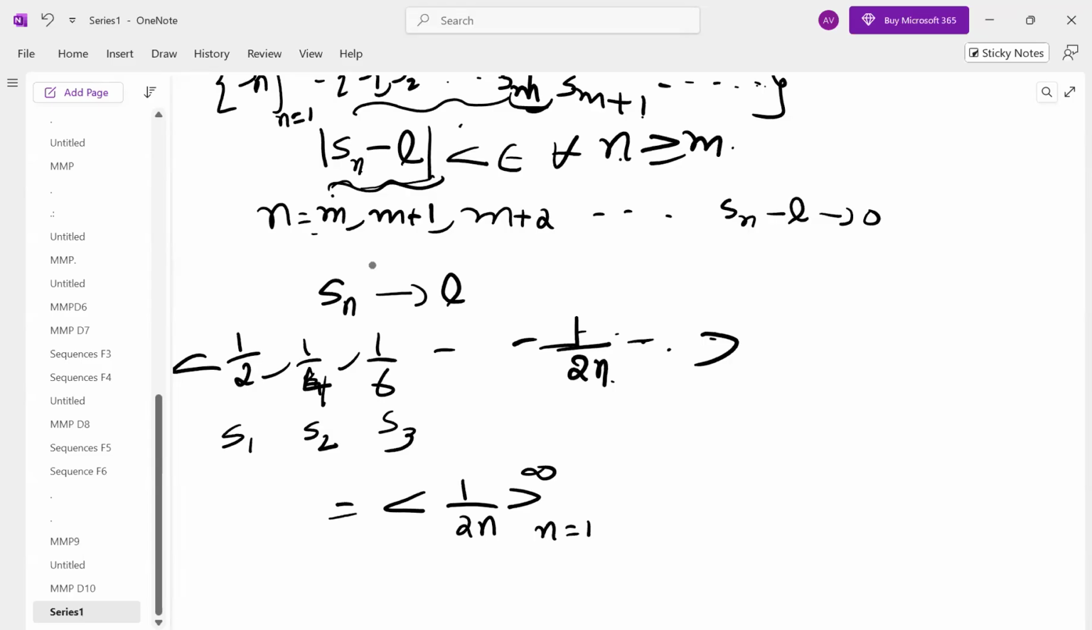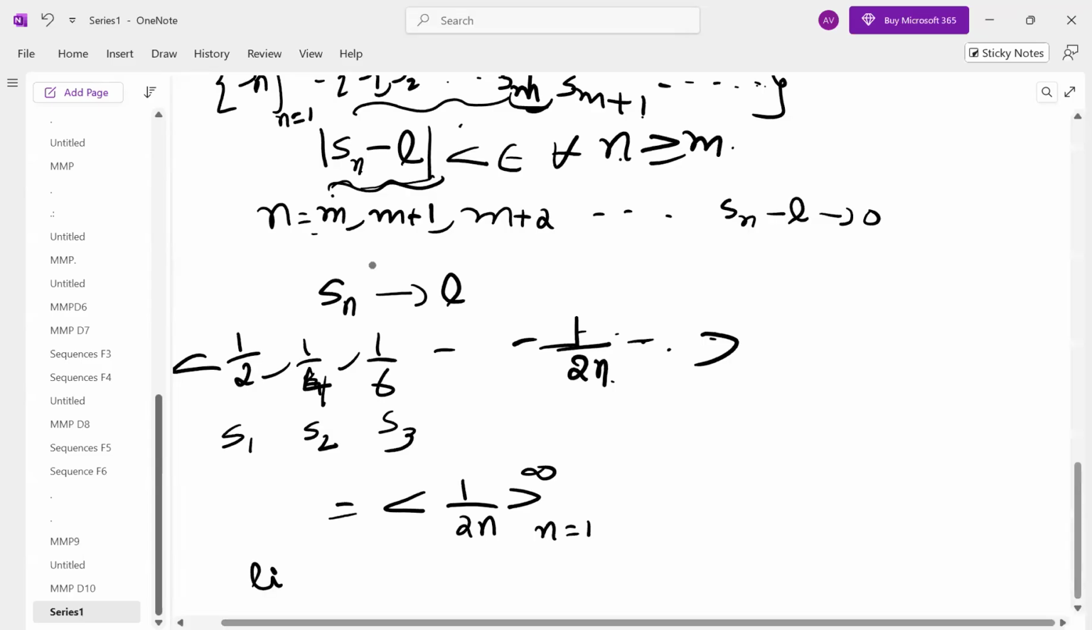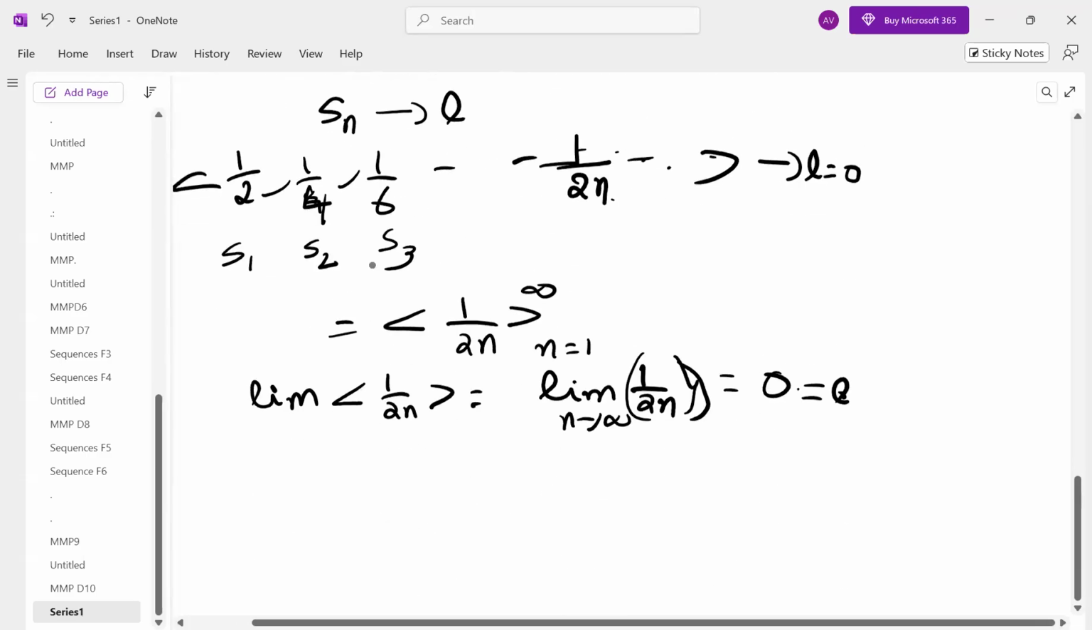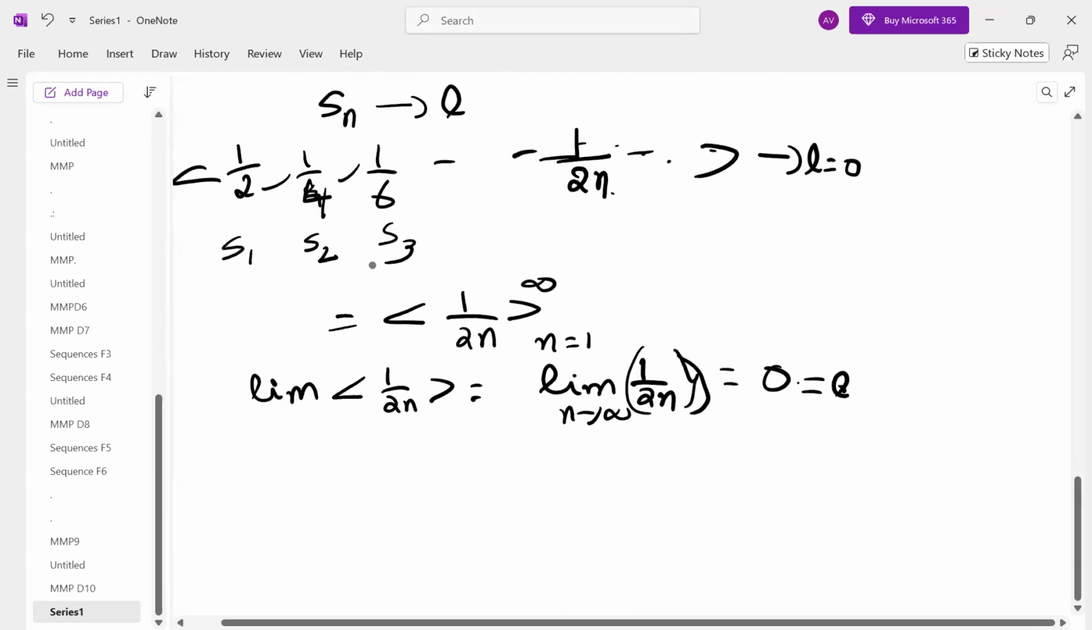And what is the limit of the sequence? The limit of the sequence is defined as the limit of the nth term of the sequence. So the limit of 1 by 2n, as n tends to infinity, will go to 0. 1 by infinity is 0. So we say this is our L. This sequence converges to L, which is 0. This is one case, where from S1 itself it follows a systematic pattern.